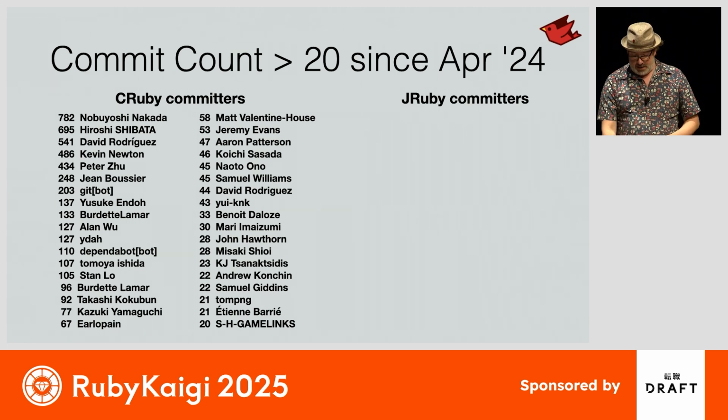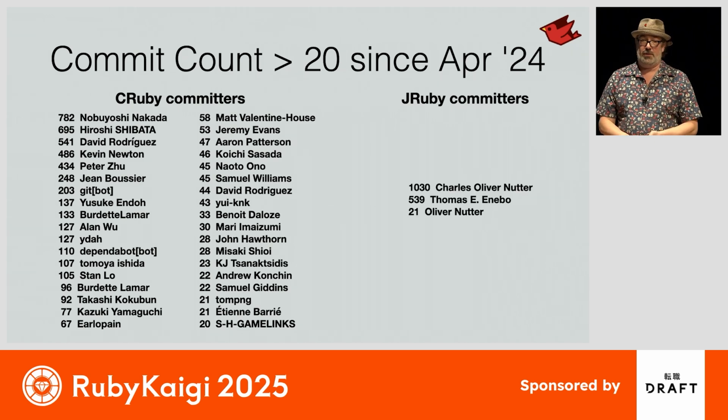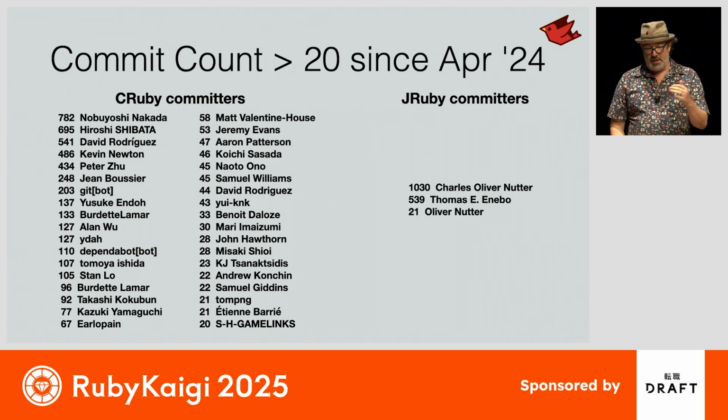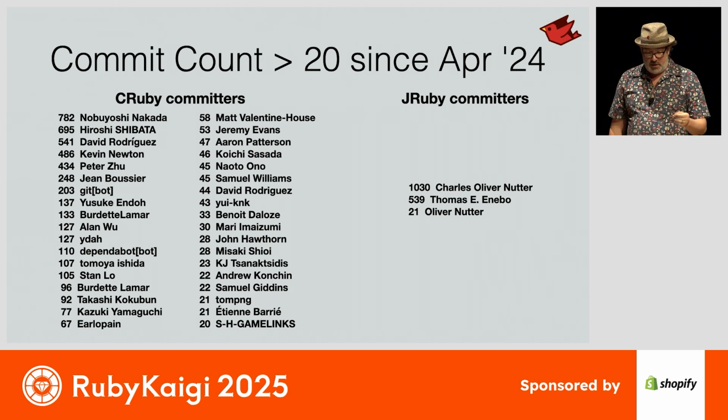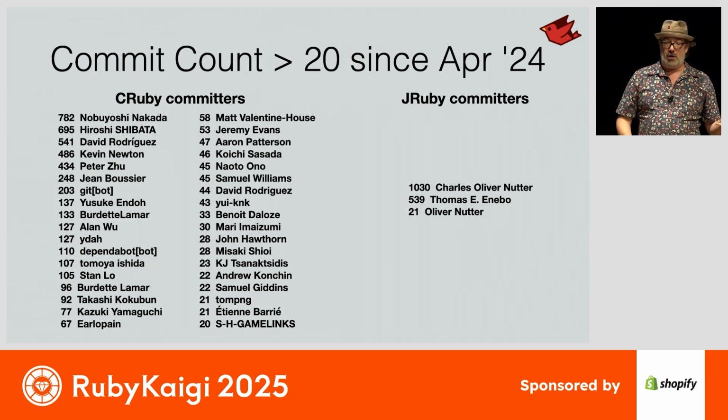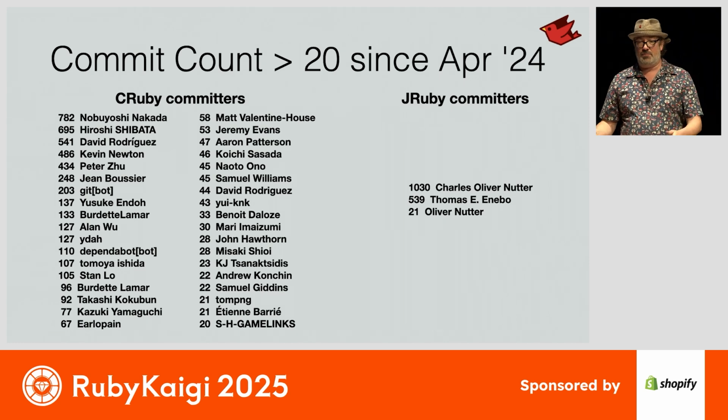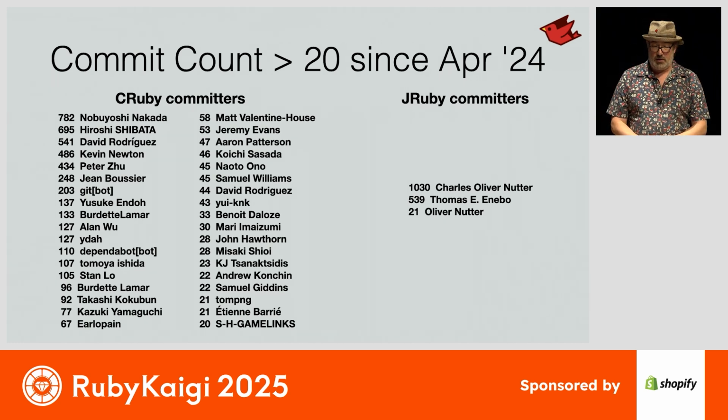On the JRuby side, it's a little different. It's largely me, and then Tom does a lot of work on the parser. He does a lot of work with users and supporting issues. And actually, the number 3 committer on the JRuby project is my son, who's in the audience, who did all of the work on the new JRuby launcher and has helped us out with some of the C and native code that we have for JRuby as well.